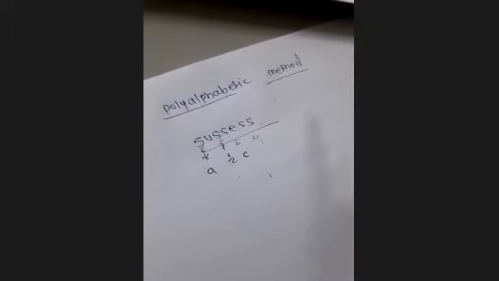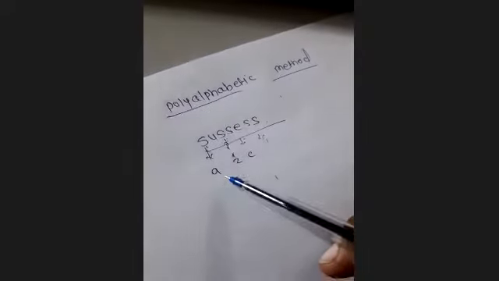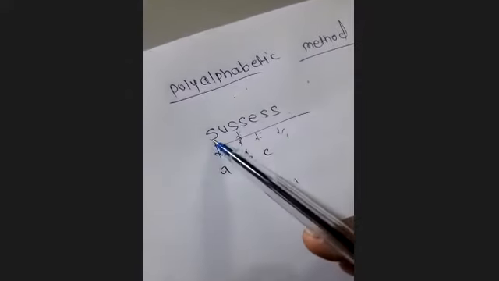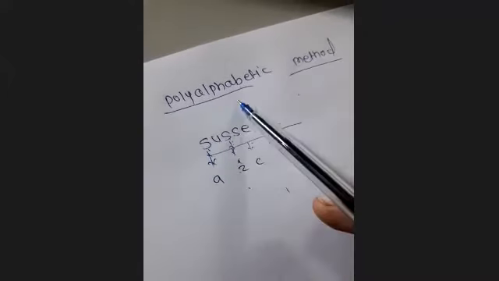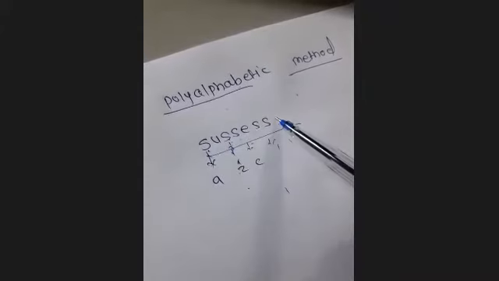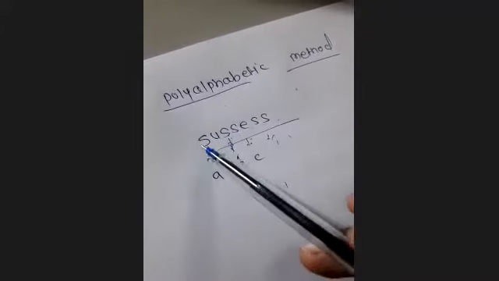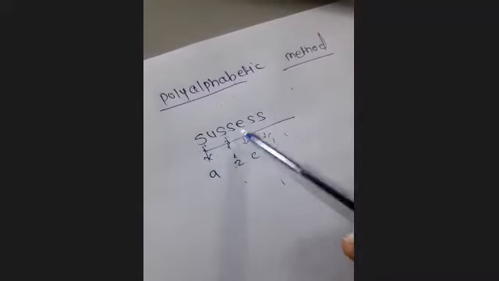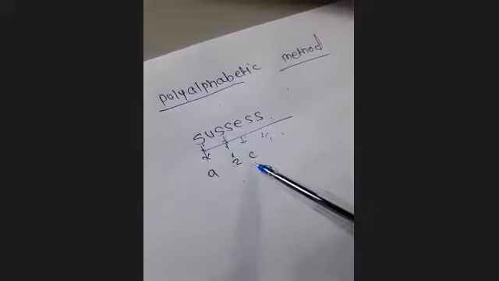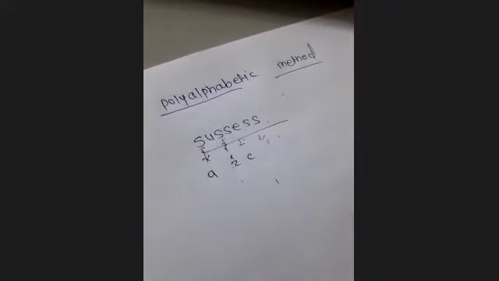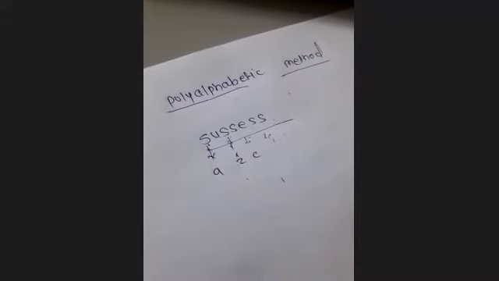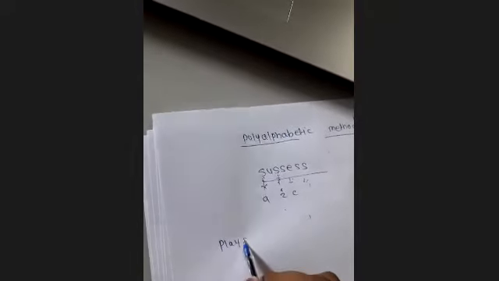You only have to remember the difference: in monoalphabetic method we use the same substitution which we assign for the plain text throughout the encryption process. But in polyalphabetic, even if the letter is repeating, we are not using the same ciphertext for each letter. We are using different ciphertext, assigning different random letters to the plain text. That is the difference between the polyalphabetic and monoalphabetic methods. Okay. Now, after this, we have Playfair cipher.